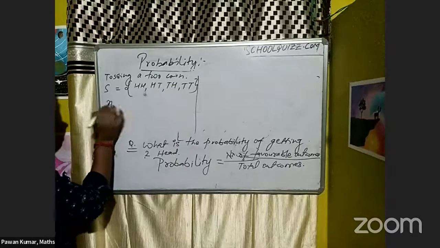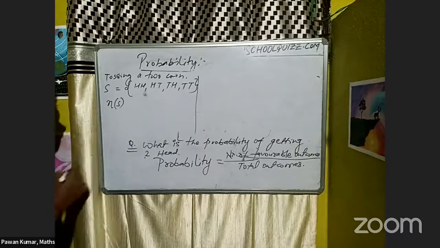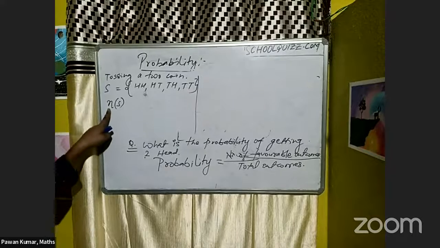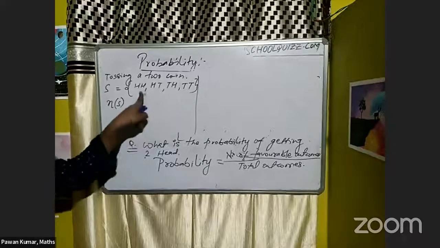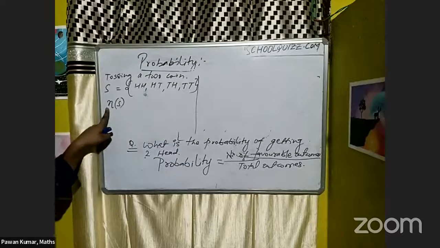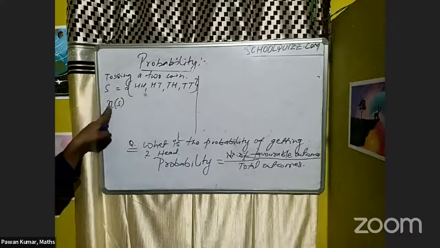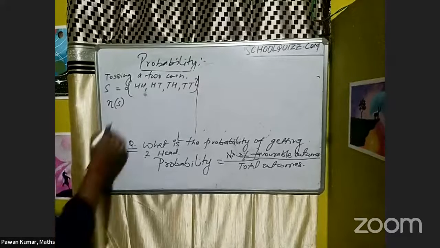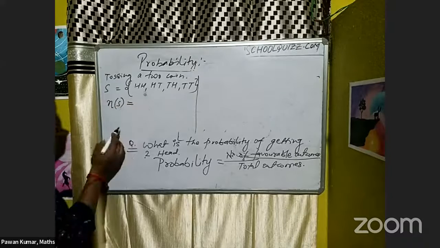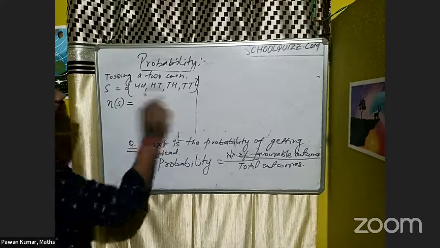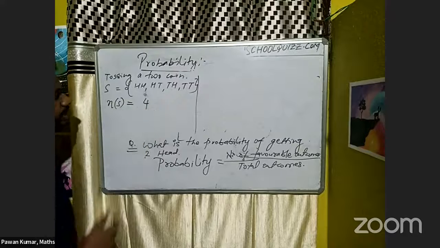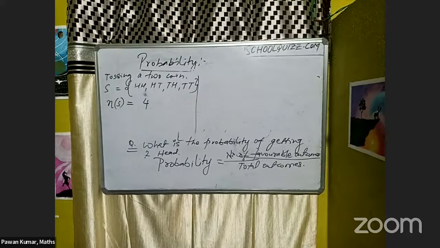We can write n of S. So n of S is nothing but the number of outcomes in the sample space. We represent it with a small n, with S substituted in. How many are there in that? 1, 2, 3, 4. So a total of 4 are there. We will say it like that.